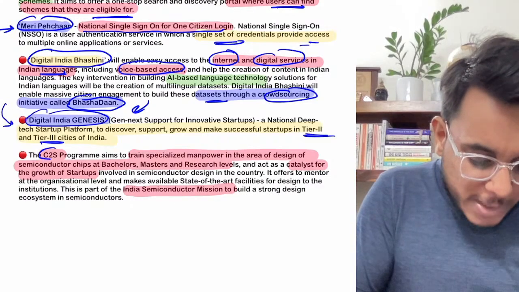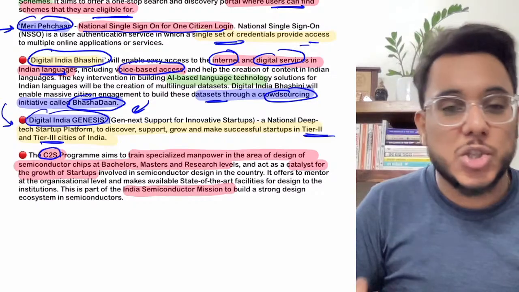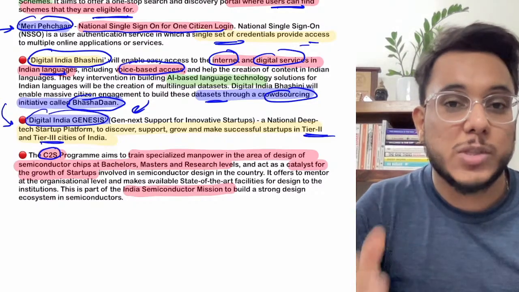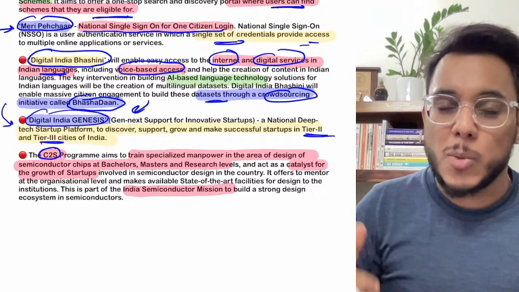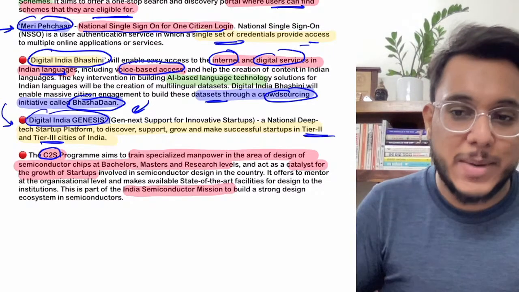Then there is a C2S program. So guys, this C2S means chips to startups. Which chips? Not Lays and Uncle chips, the semiconductor chips. So many of the tech startups need those semiconductor chips.